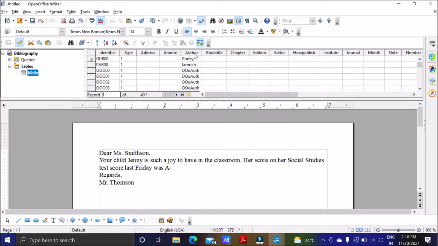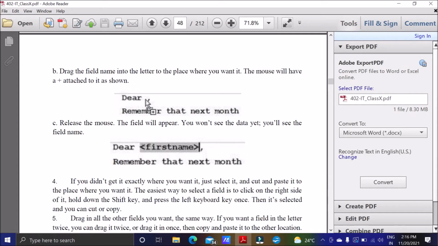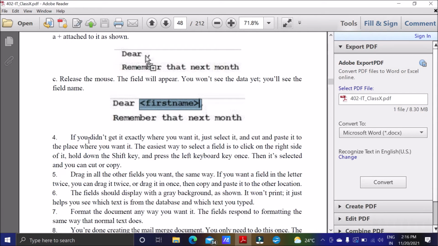Suppose I want to go for author as this one. So I will just select this and I will put it here. So author is selected, and suppose I had this option. So this we have taken. Every time we want, we can change it. So this way we can add data. Here you can see it came, dear, and after that whatever. If you didn't get it exactly where you want, you can just change it.